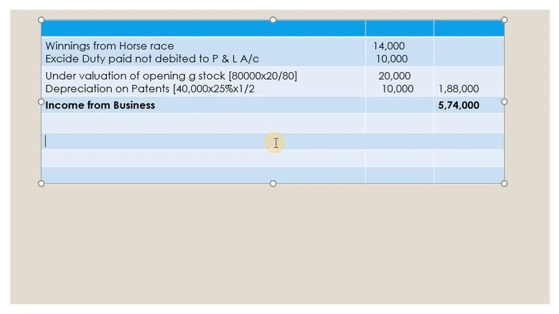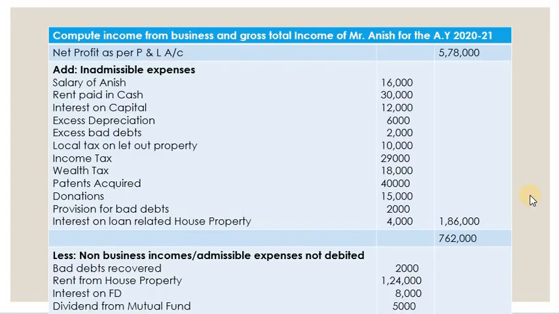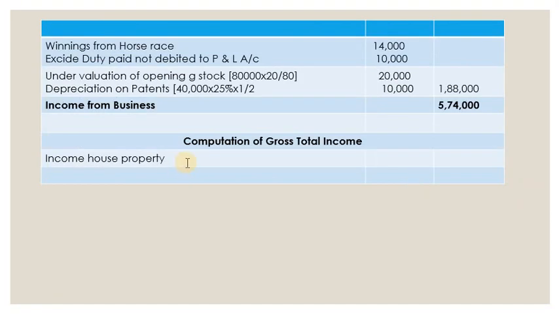Now let us calculate gross total income. First one, no salary, then income from business, then income from house property. We can see in the problem there is rent from house property. Now we have to calculate the income. We have learned how to calculate the income from house property.